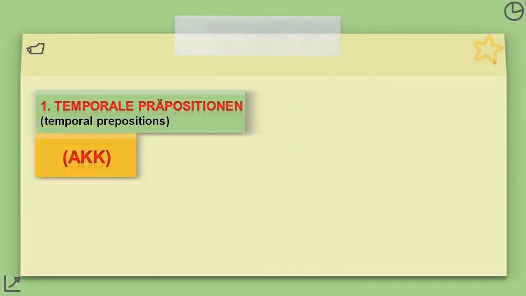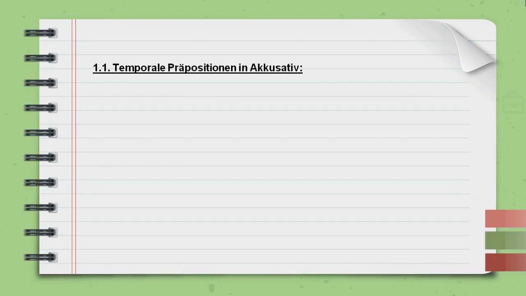The first part we have temporale Präpositionen or temporal prepositions in accusative. Temporale Präpositionen in Akkusativ.